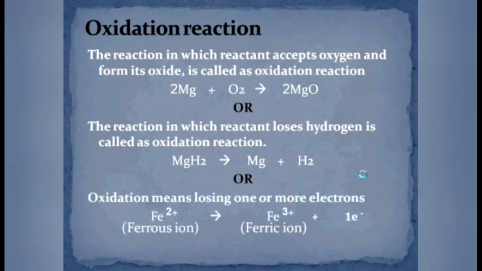See, one more definition in which we are considering the valency of ion or atoms. In this definition, the oxidation means losing one or more electrons. When an ion or atom loses one or more electron and gets converted into positive ion, then the reaction is said to be oxidation reaction. So, according to this criteria, either the positive charge is developed or the positive charge is increased.